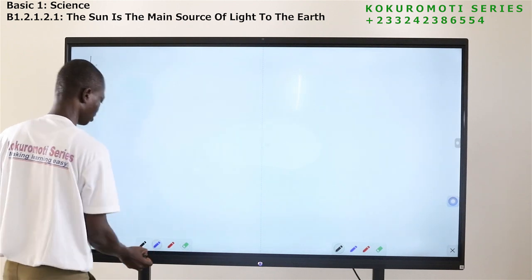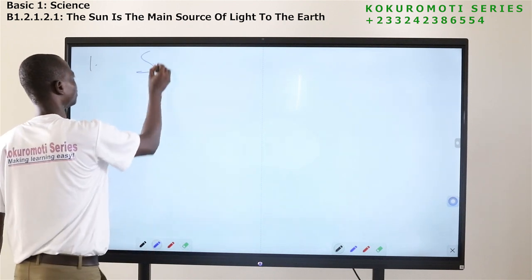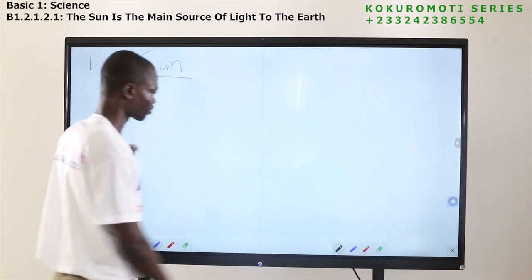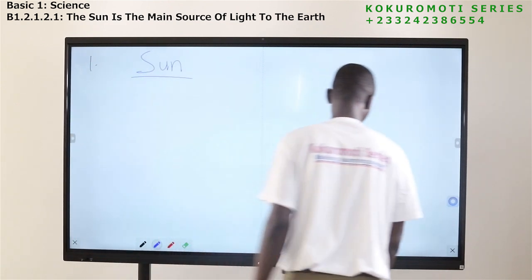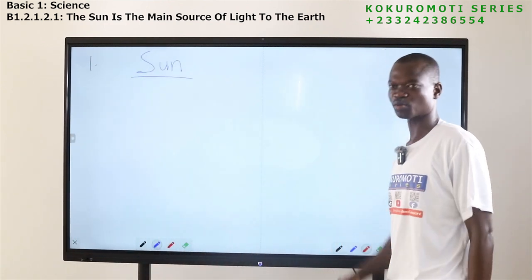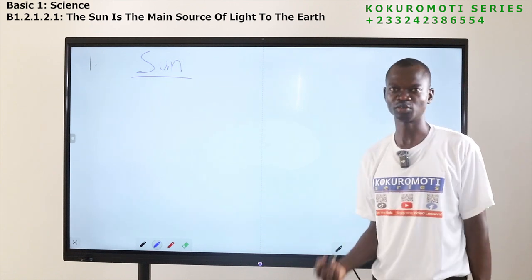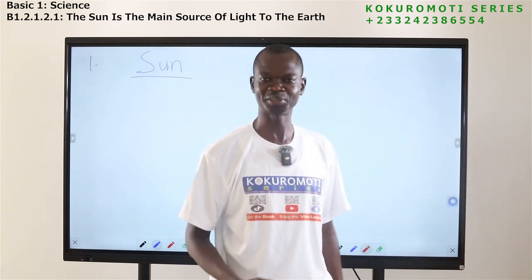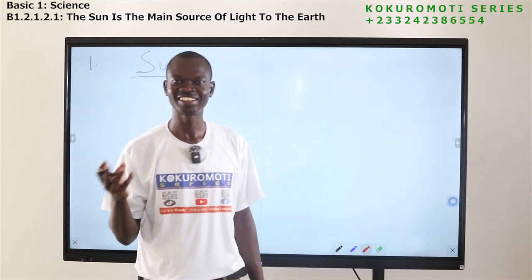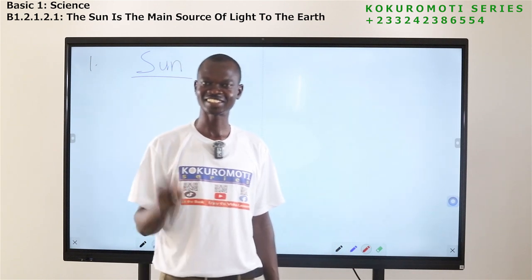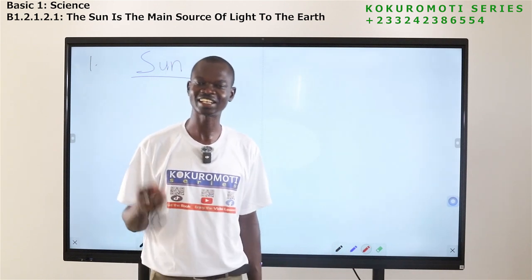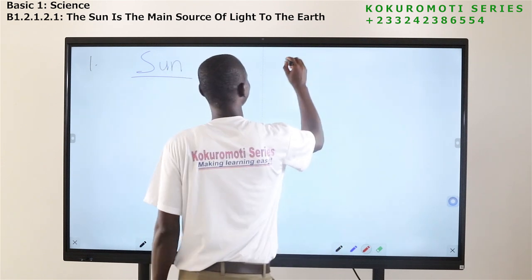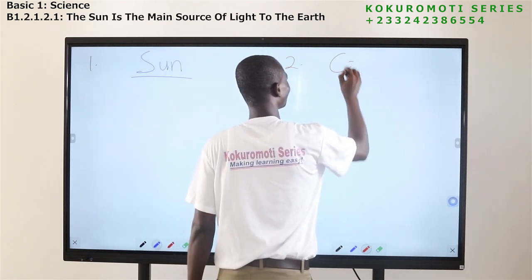Let me use blue pen or blue color. We will draw the sun. And then this side too, I will use red. Apart from the sun, what other source of light do you know? Mention it. I will draw it for you. Don't worry. The moon, stars, torchlight, lantern, matches, candle. Okay, then I'll draw candle. So this side too, candle.